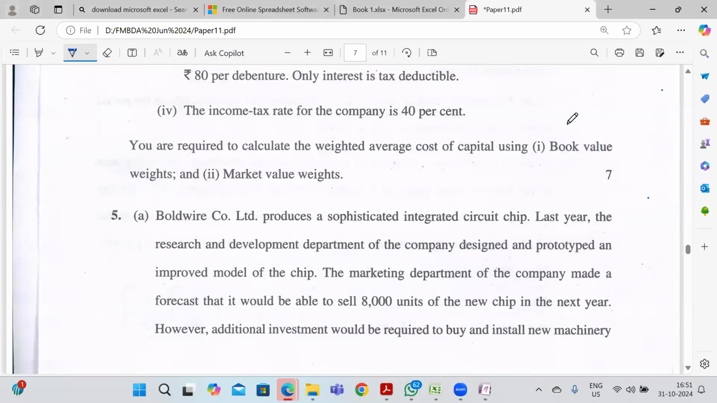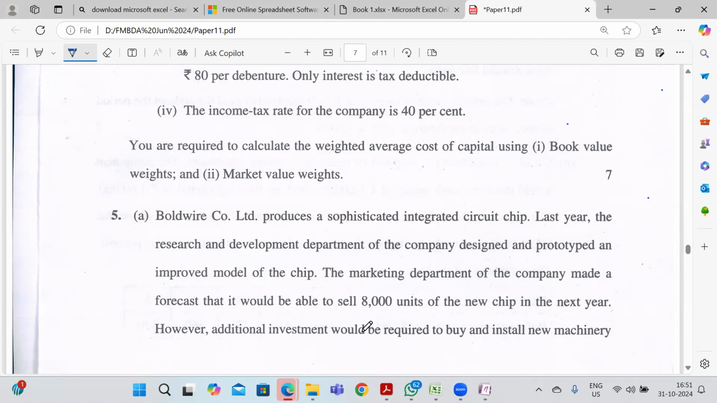So now we are going to see 5A, question number 5A. Bolt Wire Company Limited produces a sophisticated integrated circuit chip. Last year, the research and development department of the company designed and prototyped an improved model of the chip. The marketing department of the company made a forecast that it would be able to sell 8,000 units of the new chip in the next year.